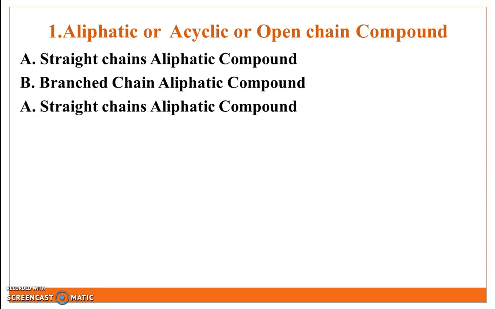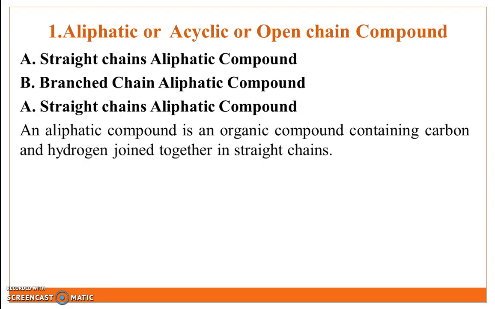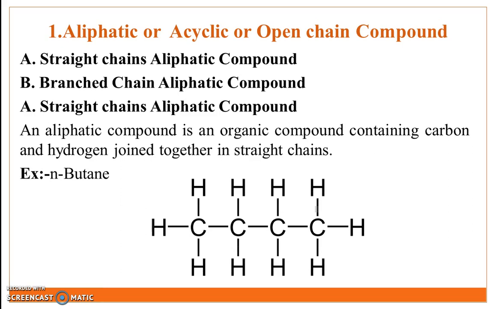First is straight chain aliphatic compound. Definition: aliphatic compound is an organic compound containing carbon and hydrogen joined together in straight chain. Example is N-butane. In the structure of N-butane, carbon and hydrogen join together in straight chain formation.